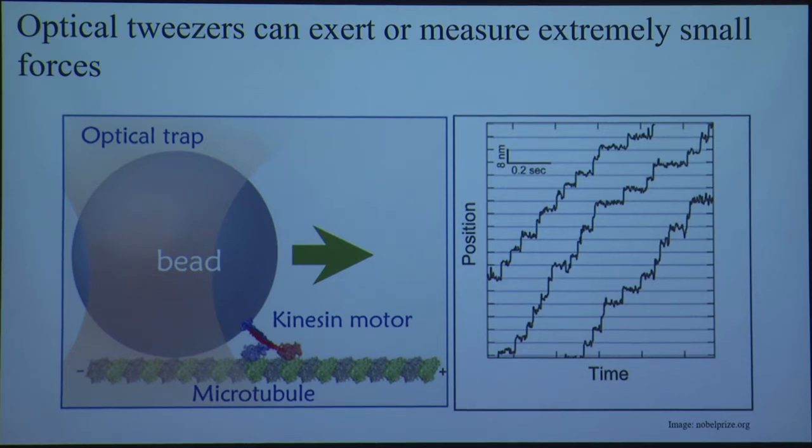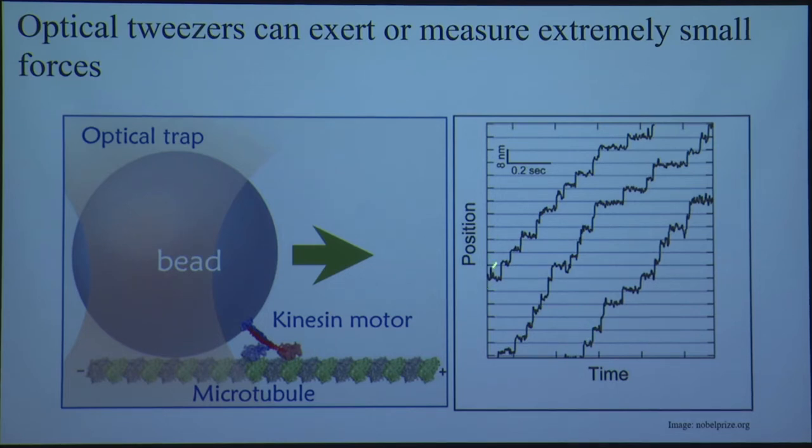We can just put a bead and connect it to the kinesin motor, and so here is this measurement. You can see that this kinesin motor moves along this road. This bead can actually measure the movement of this kinesin motor, a motor that is quite small and works in our body. You can see this kinesin motor takes small steps, then relaxes for some time, and then at some time it takes steps, and the position increases.